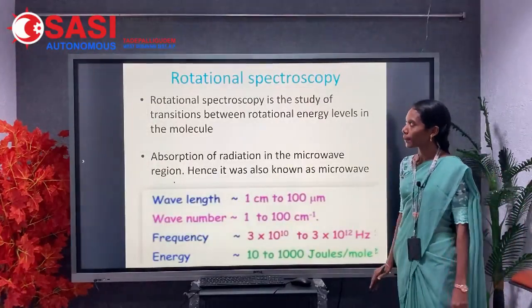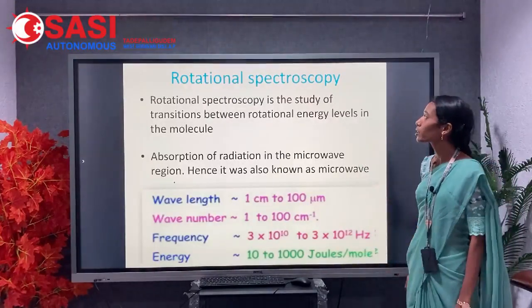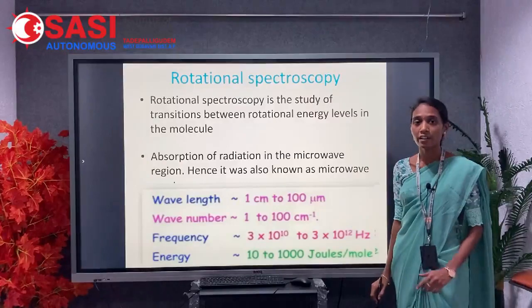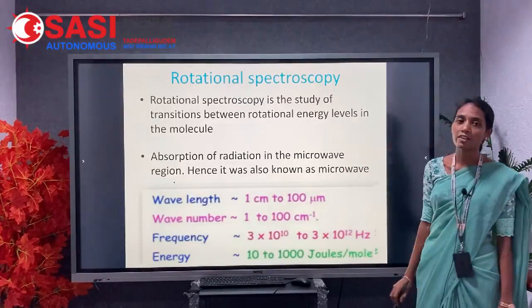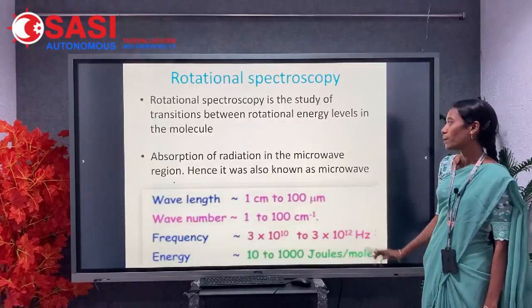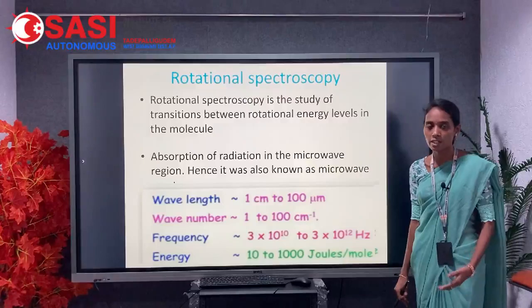Now, rotational spectroscopy. What is rotational spectroscopy? Rotational spectroscopy is the study of transitions between the rotational energy levels in a molecule. Absorption of radiation in the microwave region forms the rotational spectrum.